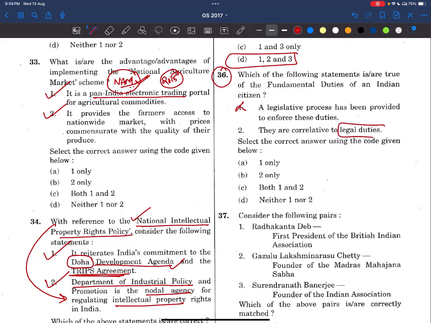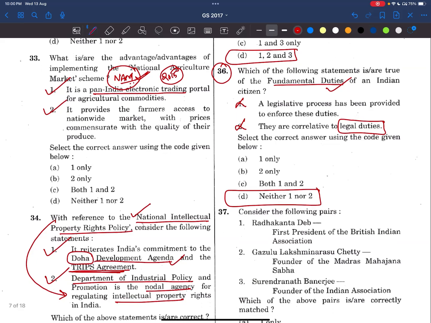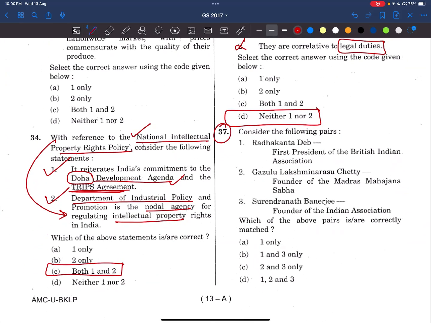See, friends, legal duties are where if you are not performing those duties, you will be penalized. But see, fundamental duties, they are just indicative to us. As a true citizen, we need to uphold these fundamental duties, but they are not enforceable. Right? So they are not correlative to the legal duties. If you are not performing legal duties, you will be penalized. So both these statements are wrong. Here nothing much to discuss about it. Basic question only.